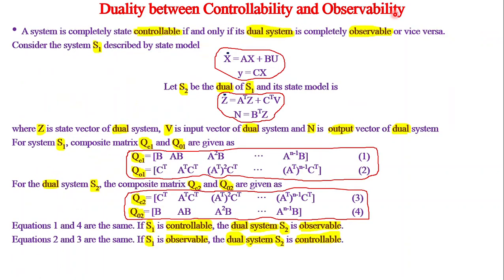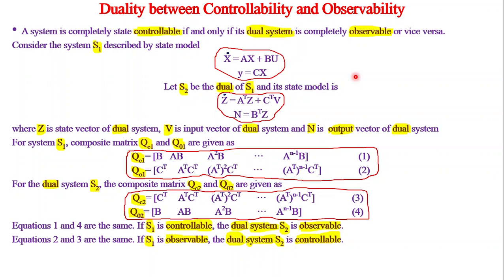Duality between controllability and observability. I think physics people would have understood about the duality nature, right? Duality nature of a particle. So a particle can also be like a wave or a simple particle. Like that, duality means the same system exhibits two properties simultaneously. So a system is completely controllable if and only if its dual system is completely observable, or vice versa.